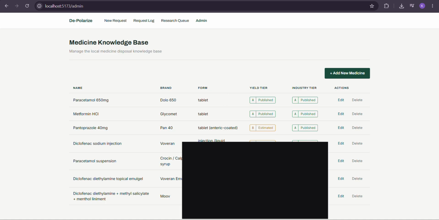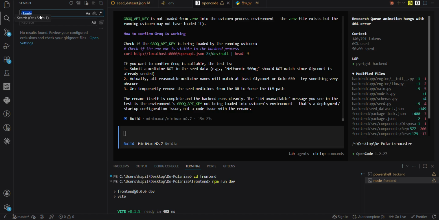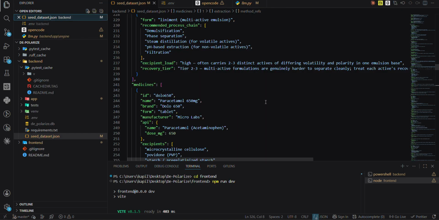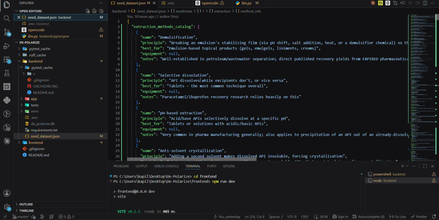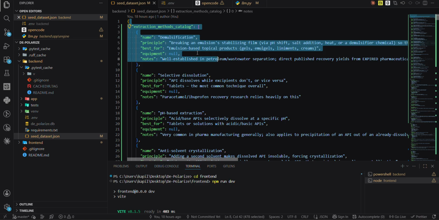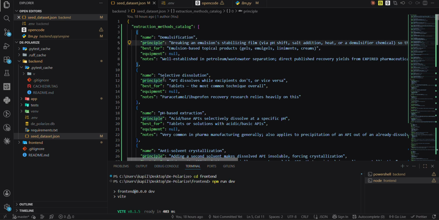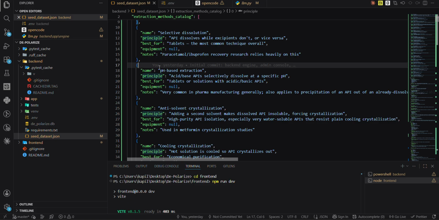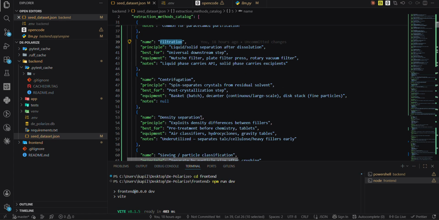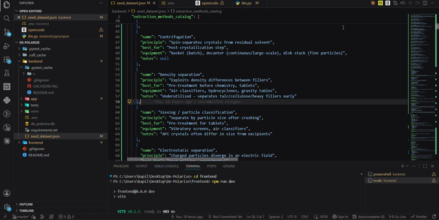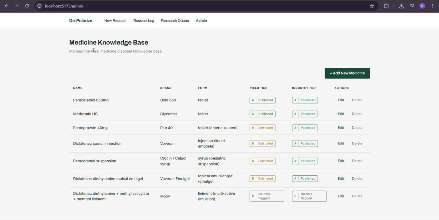Processes that will be used to destroy these medicines or to recover the item. As you can see, these are the names of the processes: demulsification, selective dissolution, pH based extraction, and filtration. These are the processes that can be used to actually recover the API from the medicine and then process the rest of the waste of the medicine.